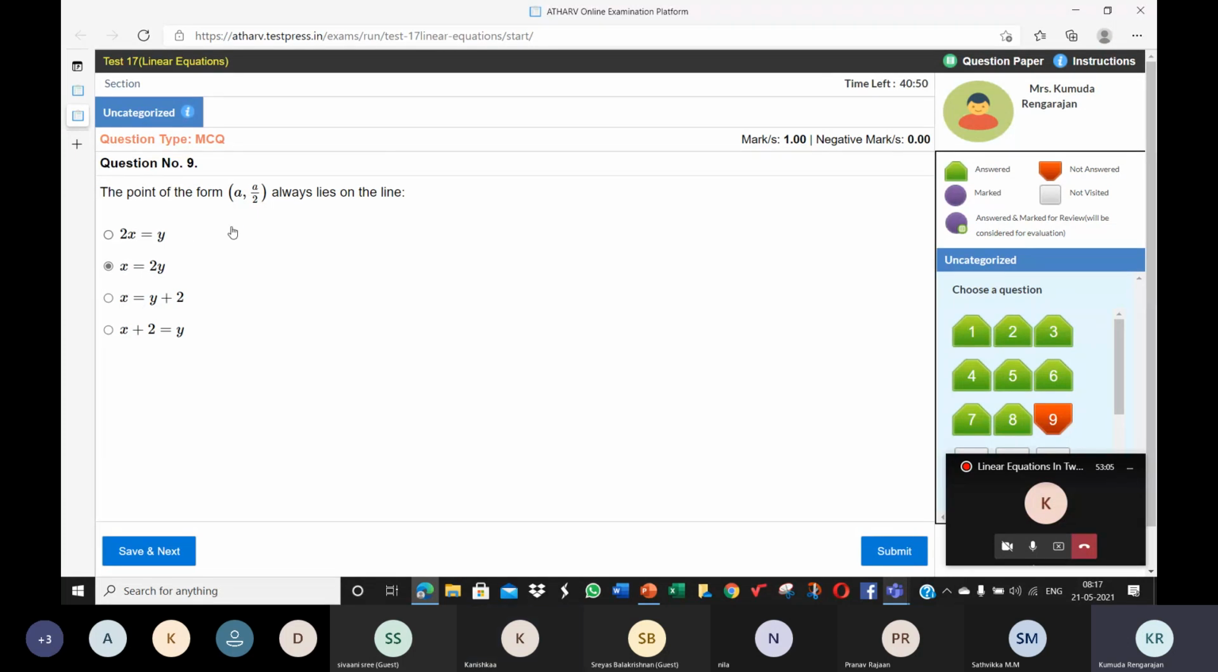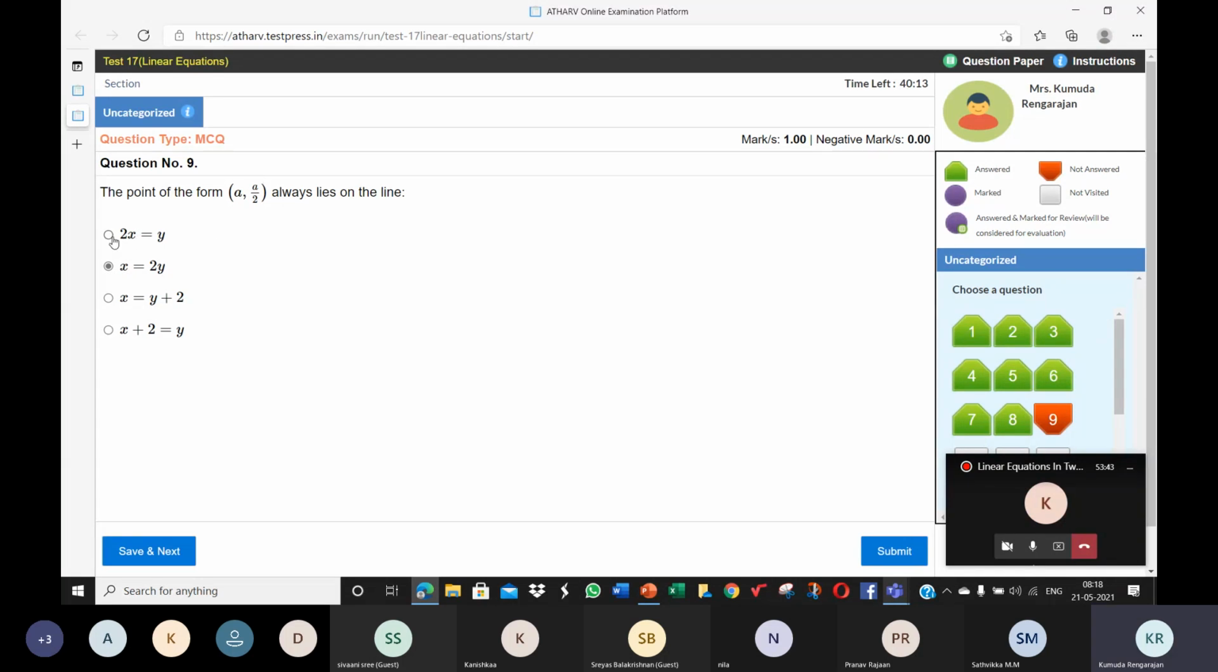The simplest approach is just substitute. LHS is x. So x is a here. So the value of the LHS is a. RHS is 2y. Y is a by 2. So 2 into a by 2. So 2 and 2 get cancelled. RHS is also a. LHS is a. It's satisfied. So x is equal to 2y is the equation, and any point lying on this equation will be of the form a comma a by 2.